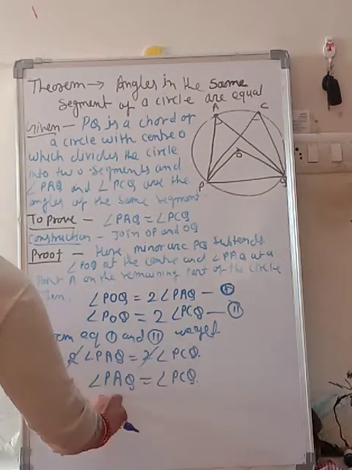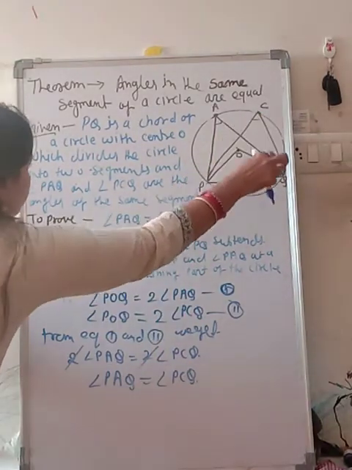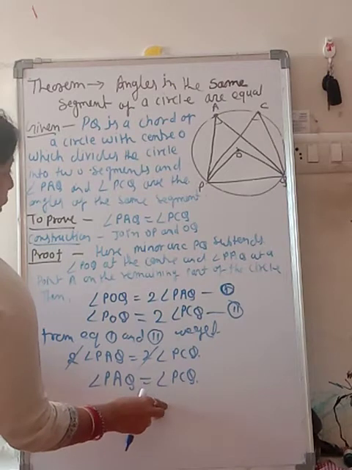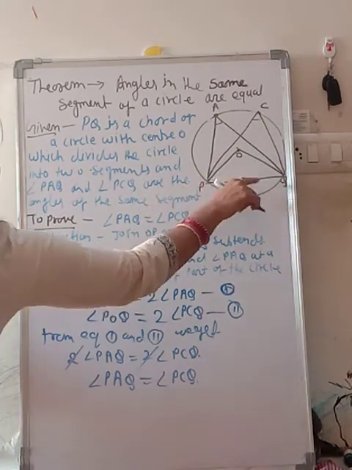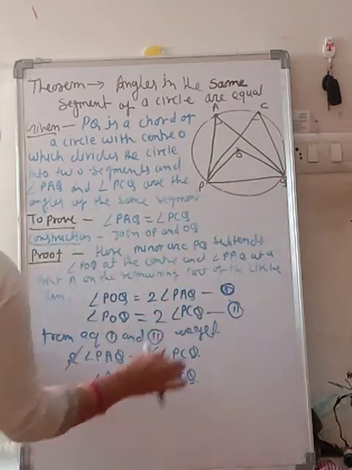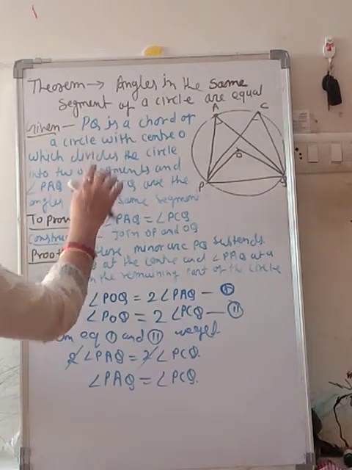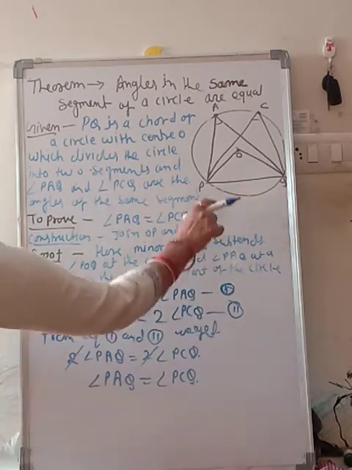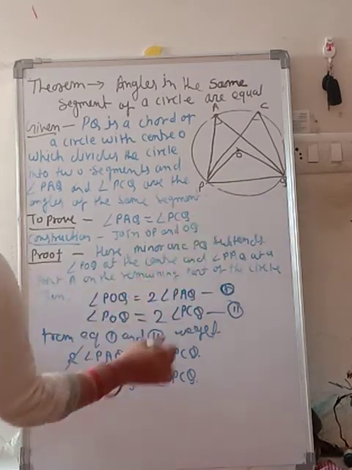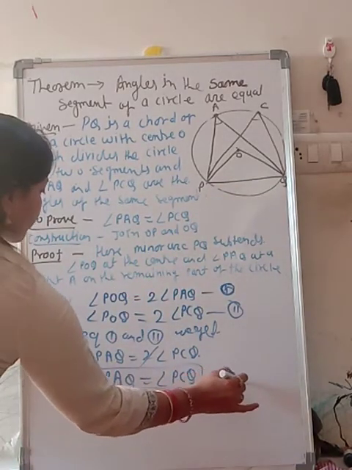It means both angle PAQ and angle PCQ are equal, since they are made by the same chord PQ. So hence we prove that angles in the same segment of a circle are equal. Hence proved.